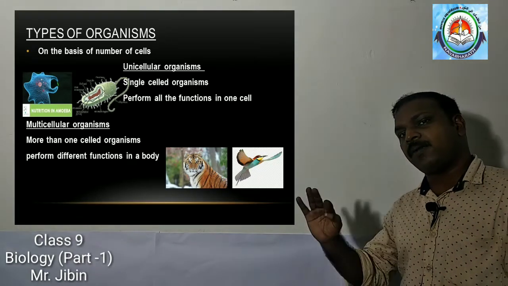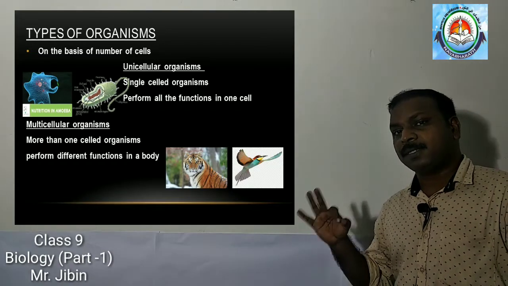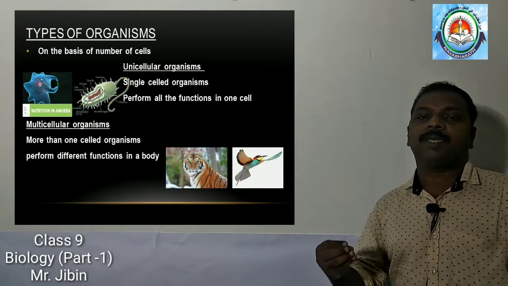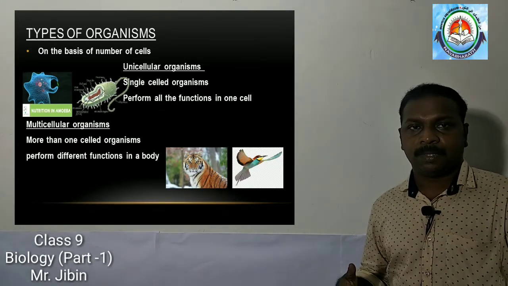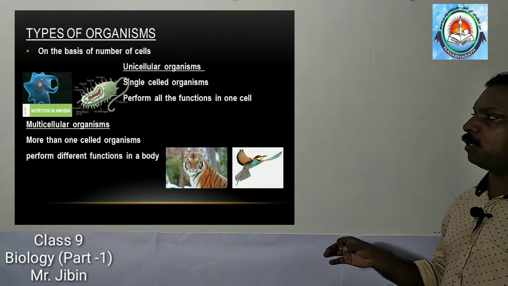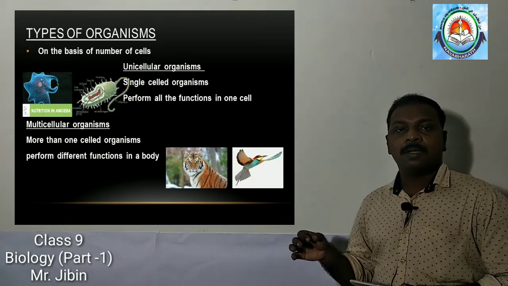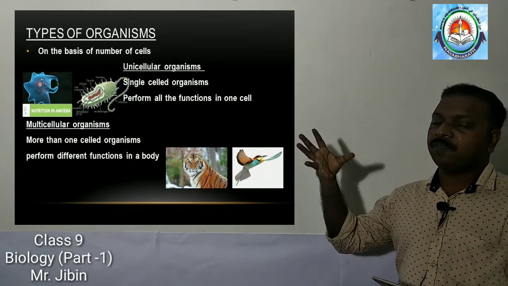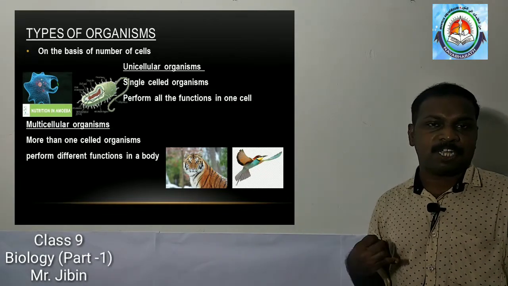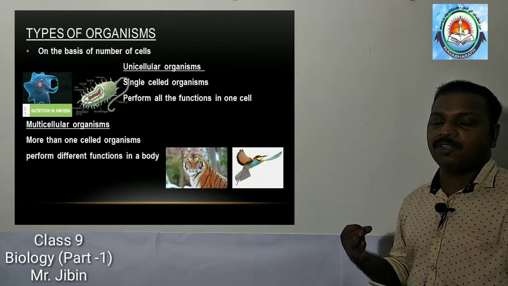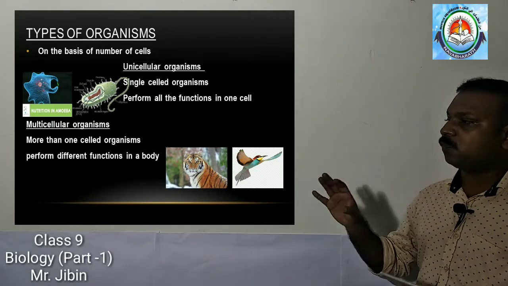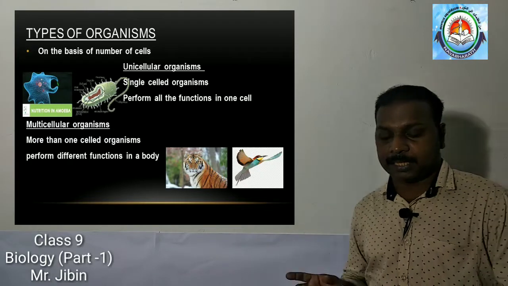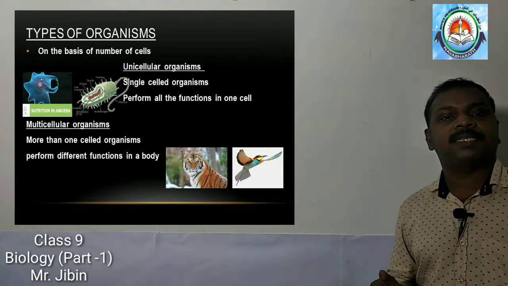It does not have any other particular cells or organs for performing any function. So in a single cell itself, all the functions take place, respiration, nutrition, digestion, excretion, and such organisms are called